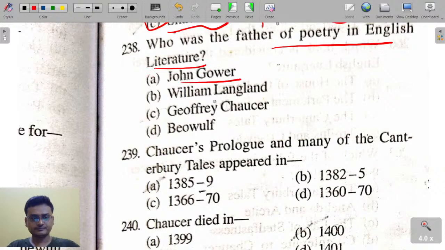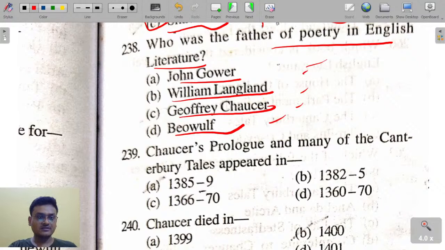John Gower, William Langland, Geoffrey Chaucer, Beowulf. Who is the father of poetry in English literature?